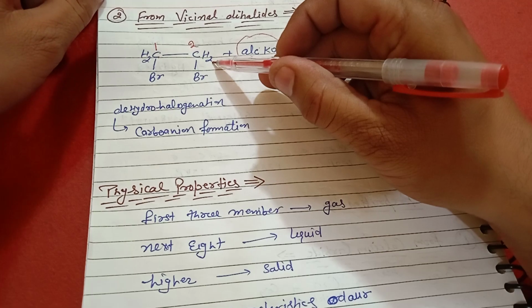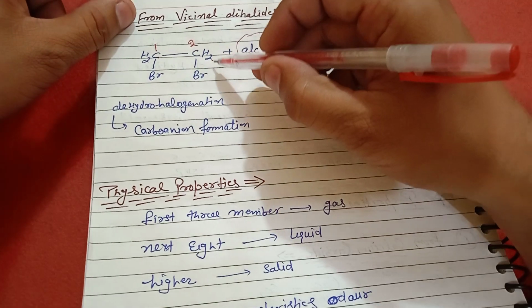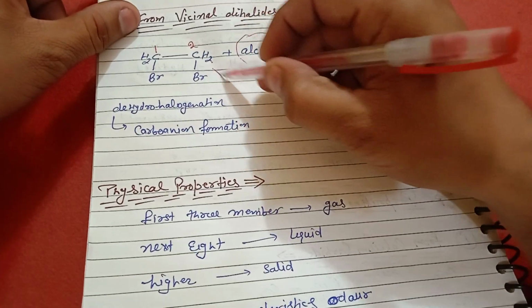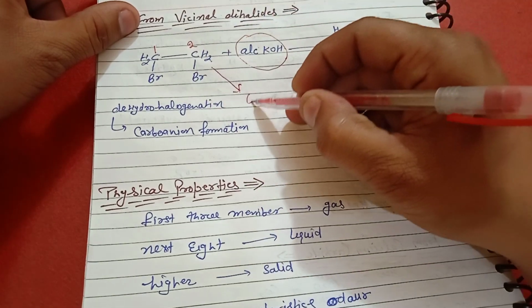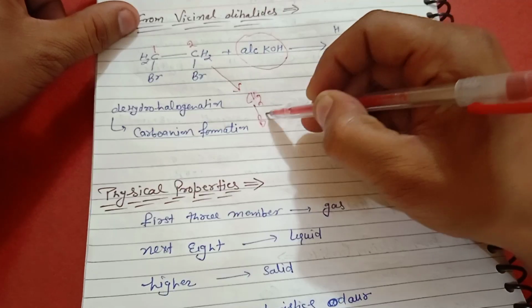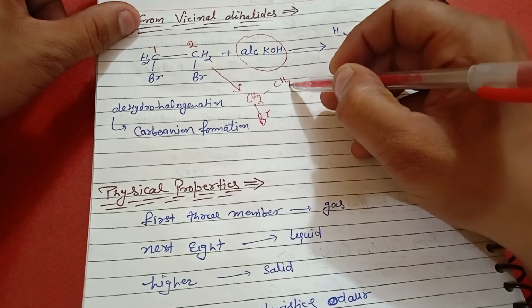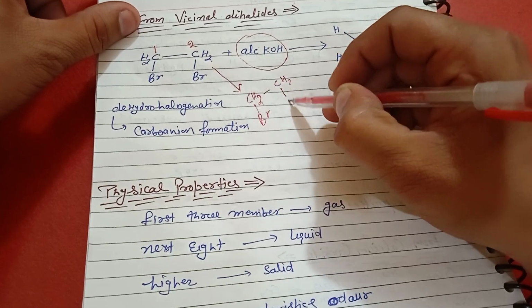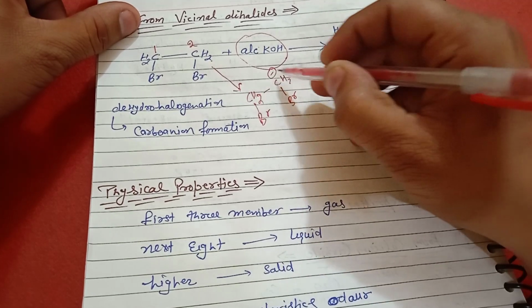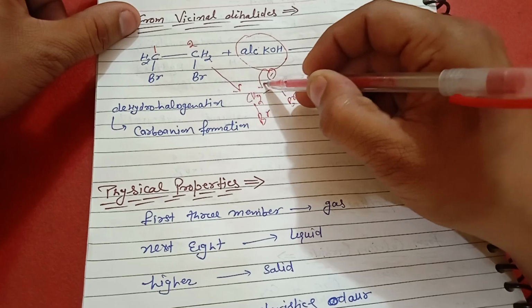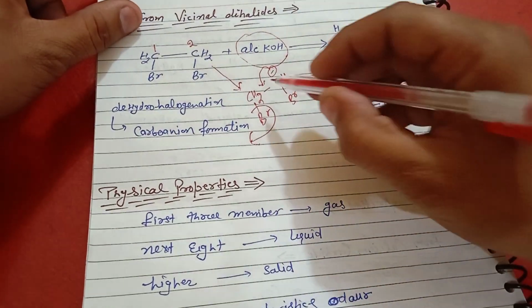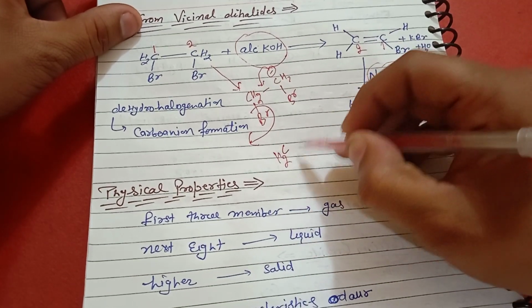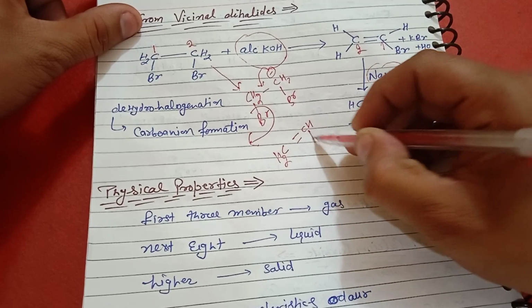So due to elimination of one hydrogen, we get a carbanion. The base reacts with CH2Br-CH2Br, the negative charge shifts here and the bromide ion is lost. So we get CH2=CHBr.